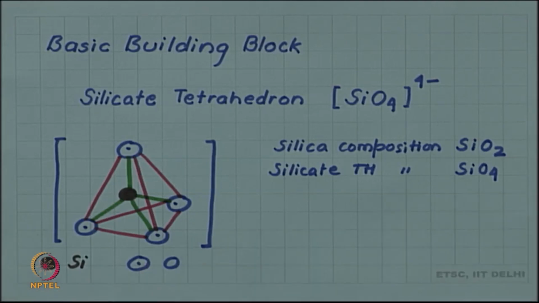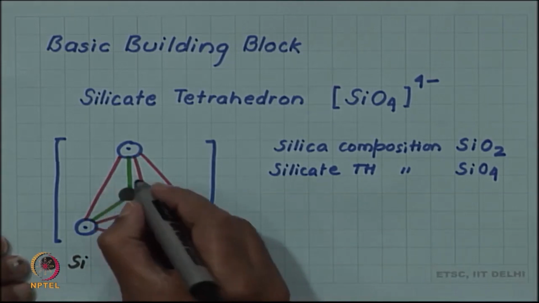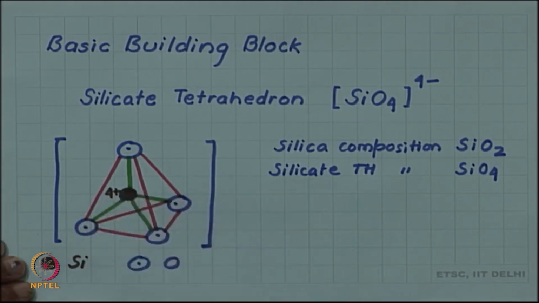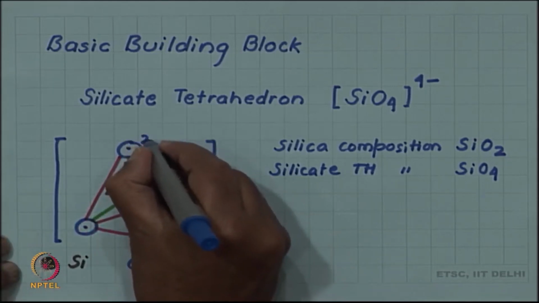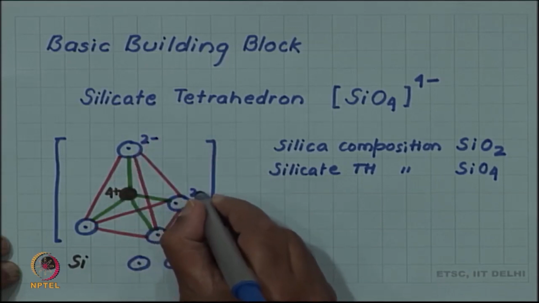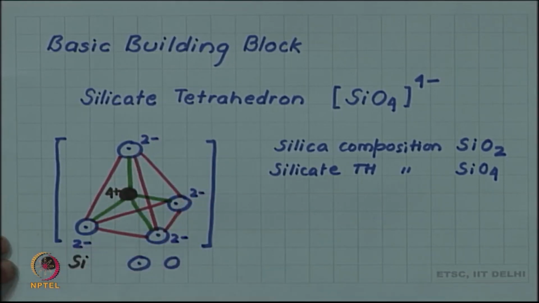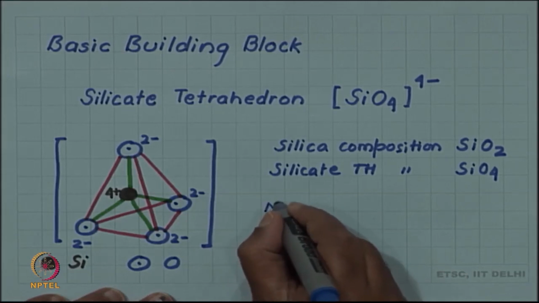And if you look at it from the electrical charge point of view, silicon has 4 plus charge, whereas each of the oxygens has 2 negative charges. So, there is a charge imbalance also.